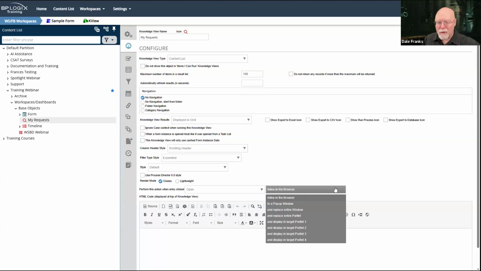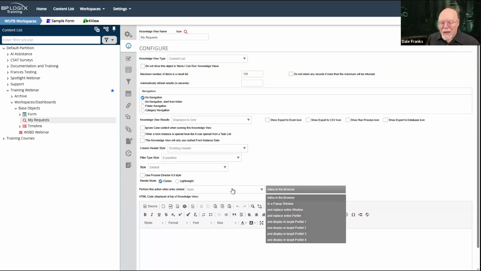It won't look the same in a dashboard or a workspace, but they're both portlets. Those little windows that we see are portlets, and they are named 1, 2, 3, and 4 in a workspace. And you can see in the workspace definition that we just looked at a few moments ago, those numbers that are inside those panes tell you what portlet it is.